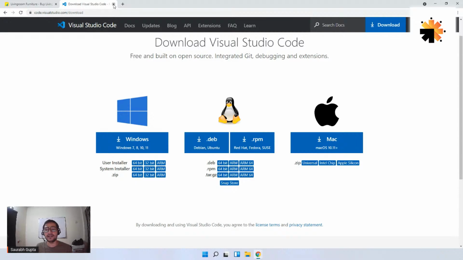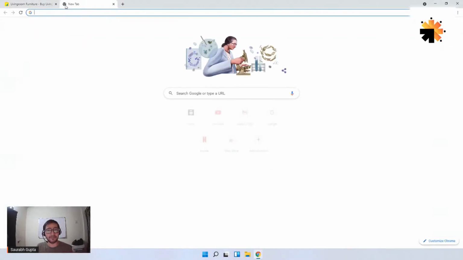And the second thing that you need is in front of you. We're going to need Chrome. Because see, if you're creating web pages, where can we see them? We're going to see them on browsers, right? So we need a browser. So either Chrome is fine, Mozilla is fine. I would not suggest you to use IE, but if you want, you can use it. It's again totally your personal choice. But I would suggest you to use Chrome because it supports all the new features.